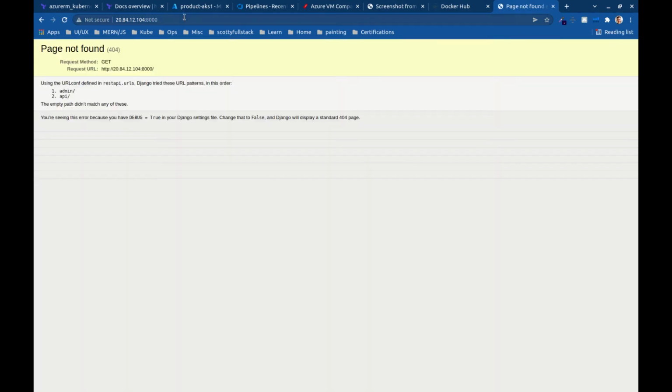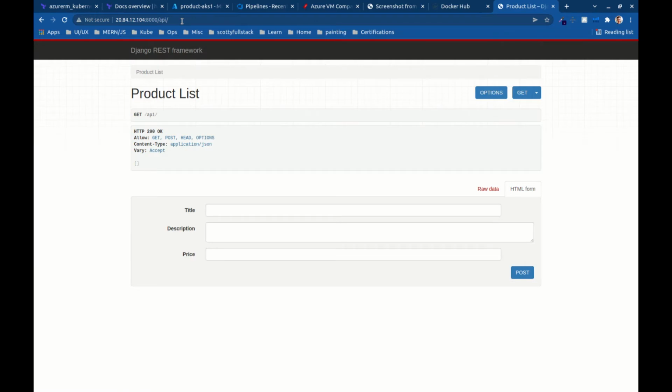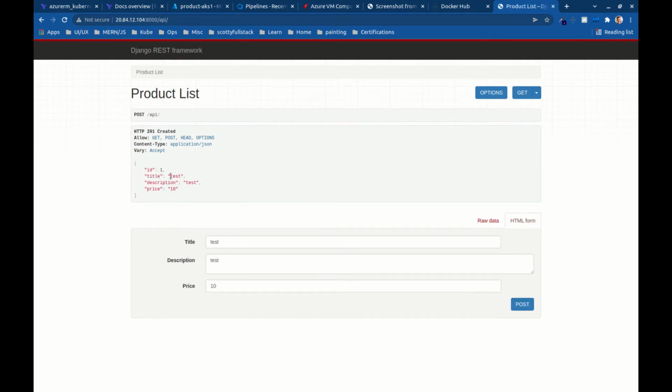All right, and we are loaded. So now I can jump on over here to API, and here is my application. So pretty cool, no database. So this is going to be just on the storage on the pod. But yeah, okay, so the app is up and we have our deployments on there.